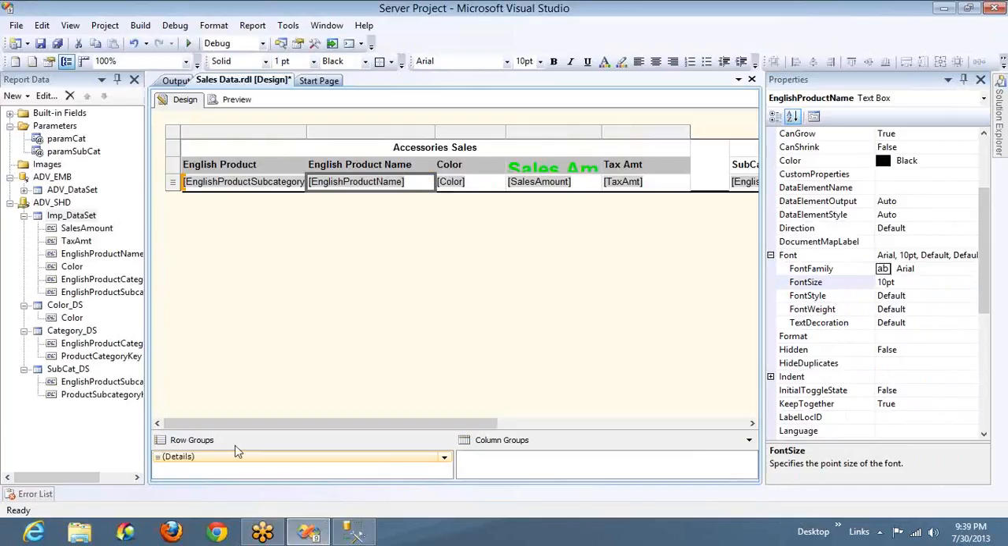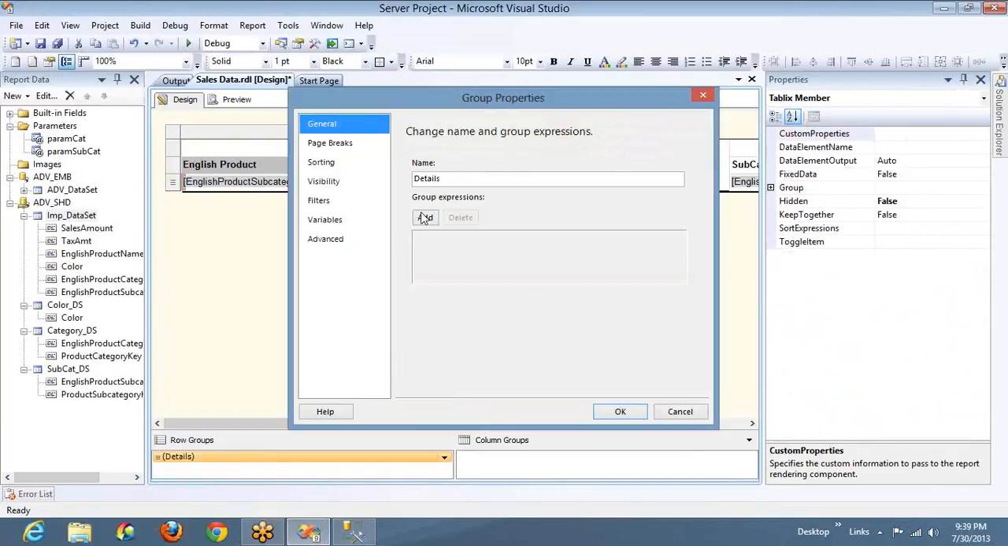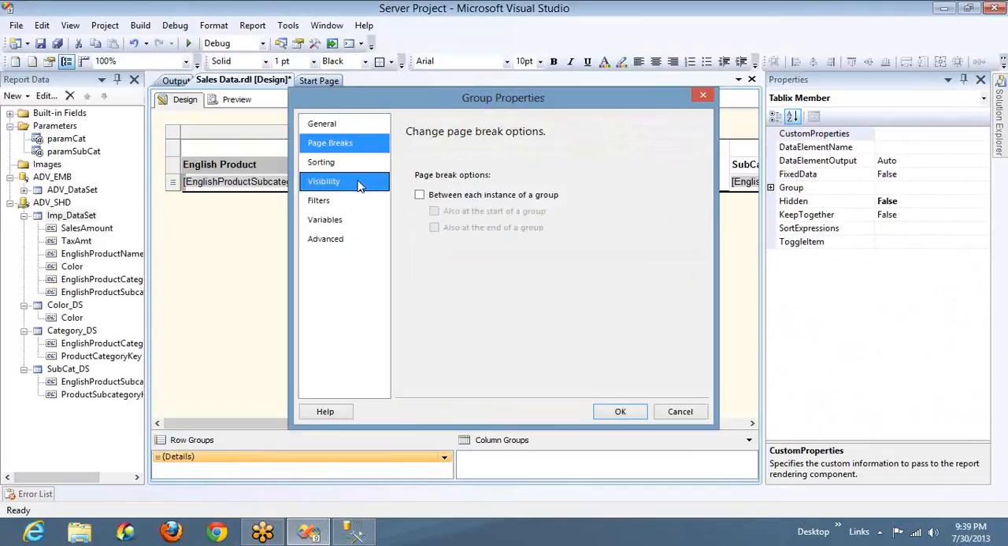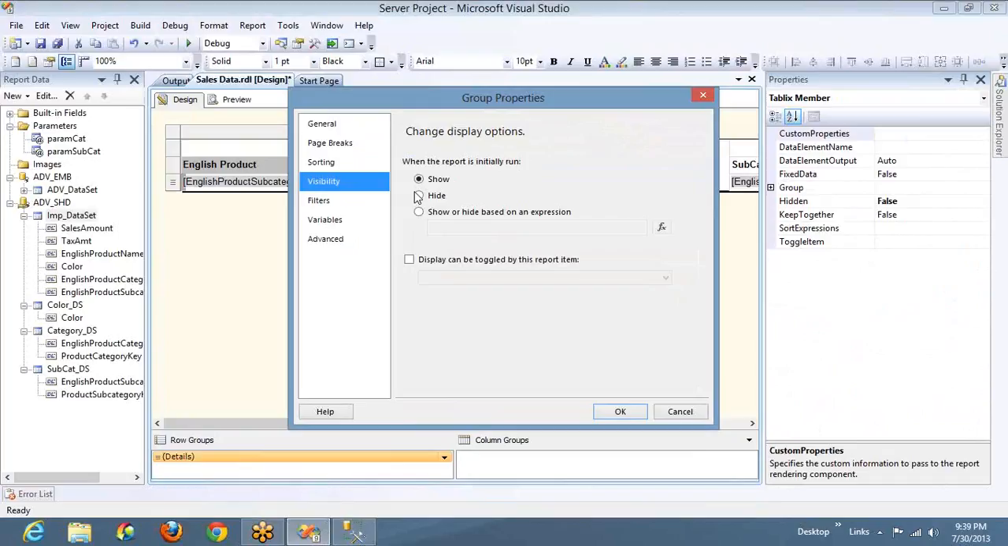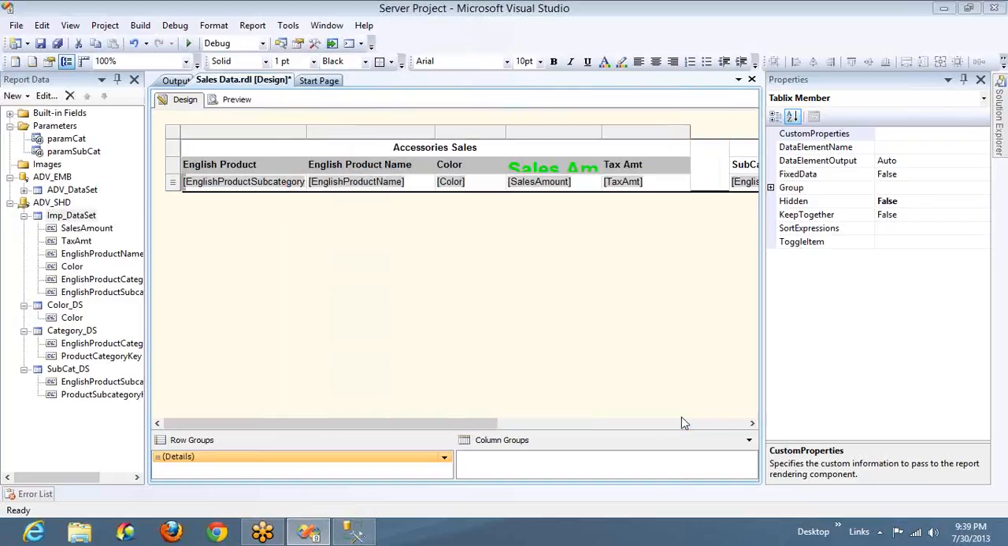And even in group properties, you will find an expression. You can group based on an expression. Page breaks you will not find. For sorting, you will find expression. You can sort it based on some dynamic value. And visibility, you have an option called expression. So that is why I'm saying this about expression. If you don't understand this, that means you are not fit for SSRS development.